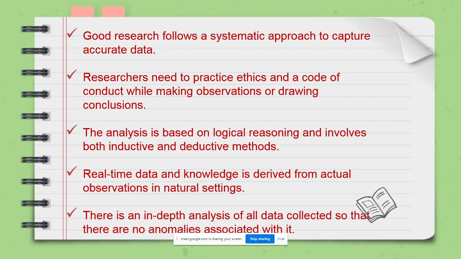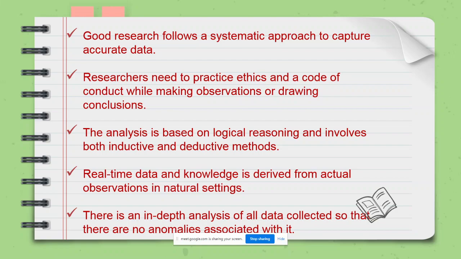There is also historical research. In history, there is historical research which is conducted, where you dig out old records and try to find out what the reasons were and what problems were faced by the people. That is an older type of research that uses historical data. But real-time research is more practical and can identify real problems. So real-time data and knowledge is important and must be captured. That is also a good characteristic.